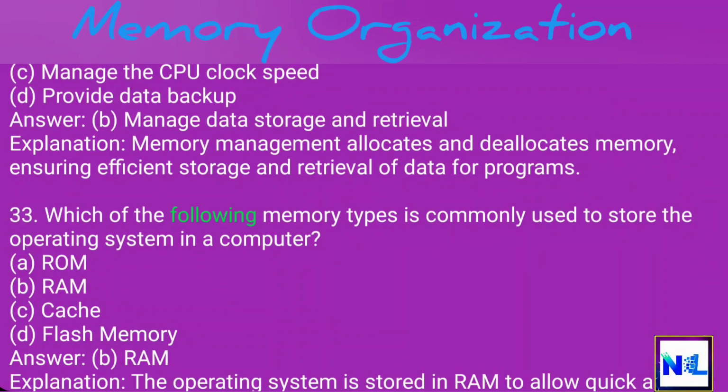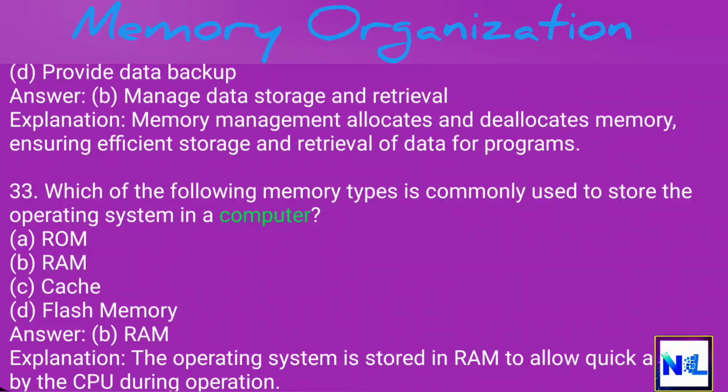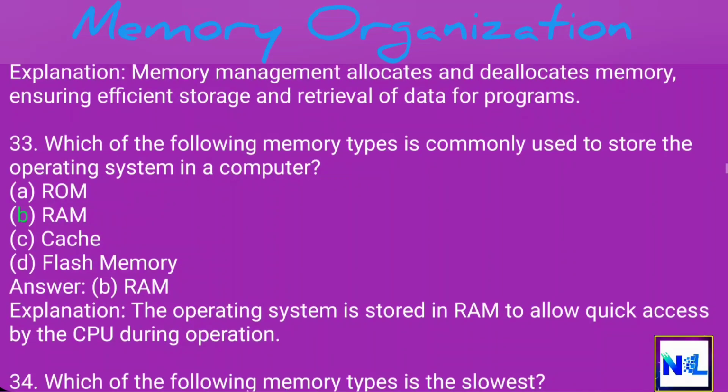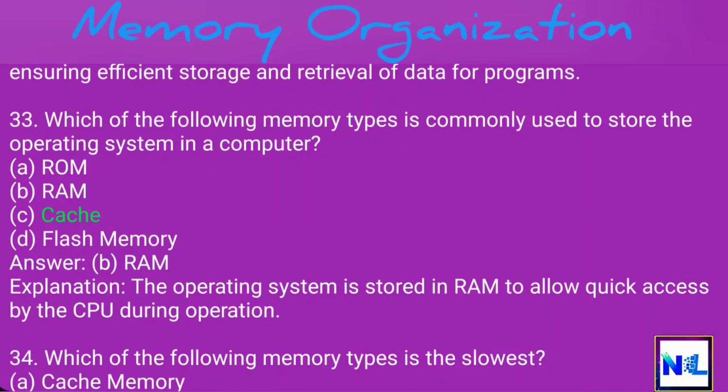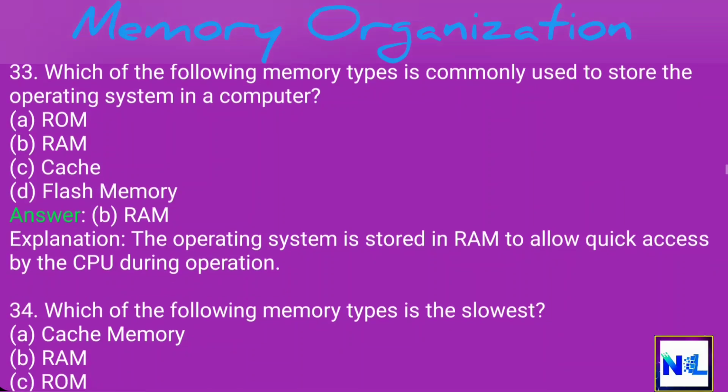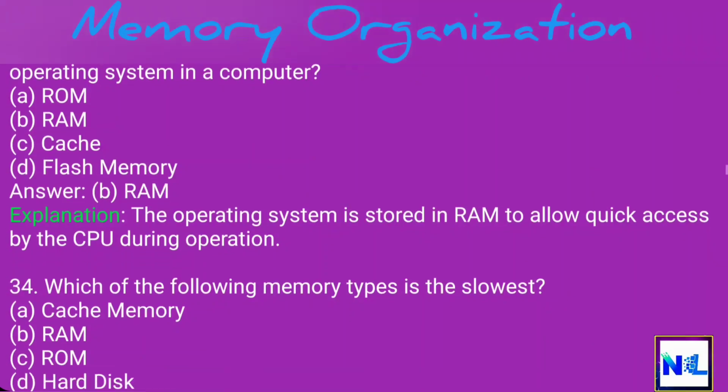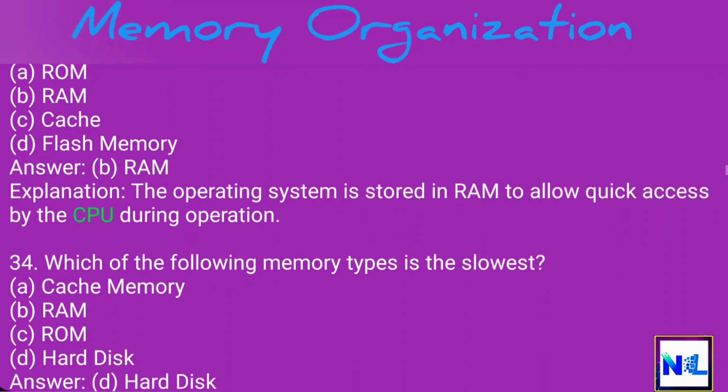33. Which of the following memory types is commonly used to store the operating system in a computer? A. ROM. B. RAM. C. Cache. D. Flash memory. Answer: B. RAM. Explanation: the operating system is stored in RAM to allow quick access by the CPU during operation.